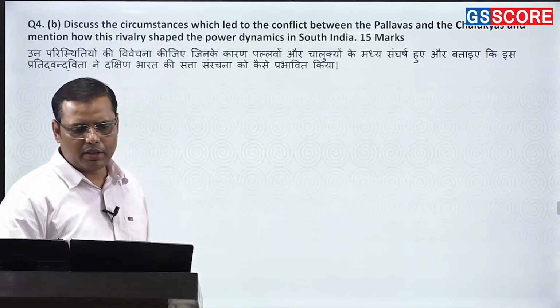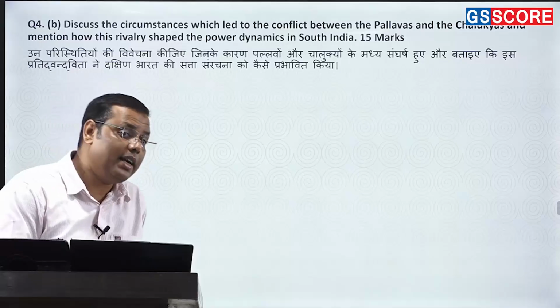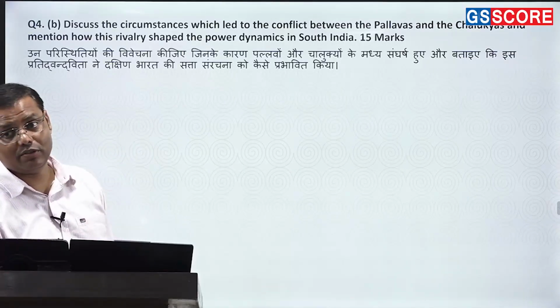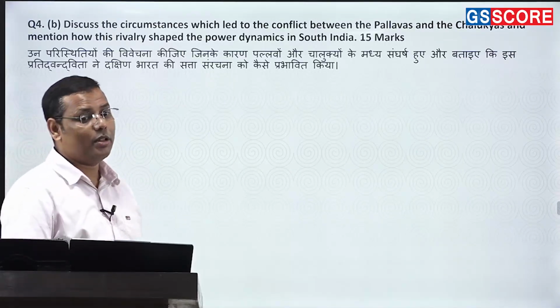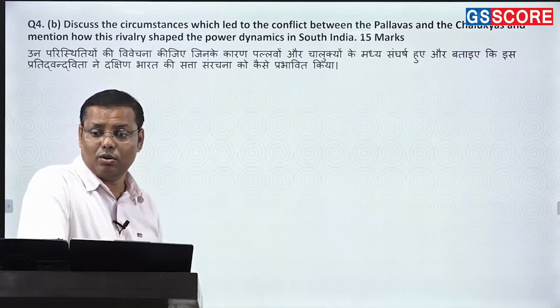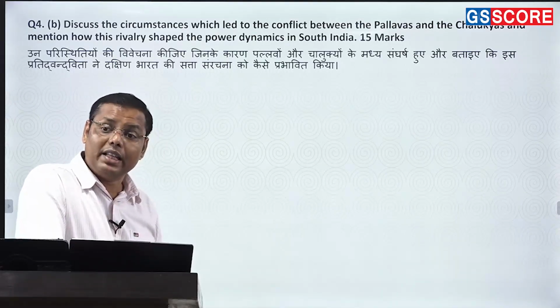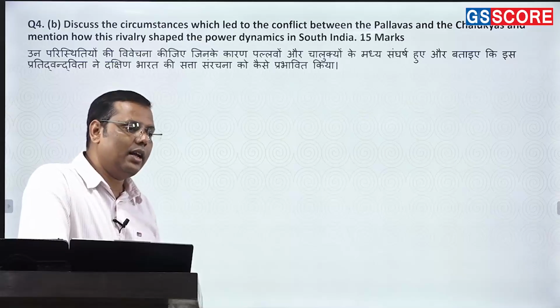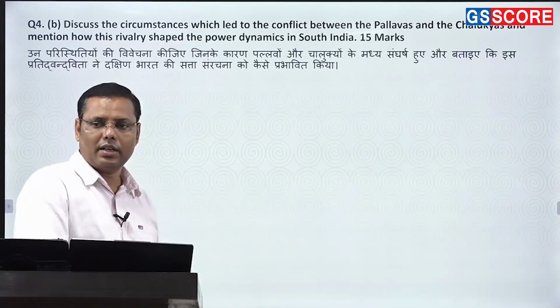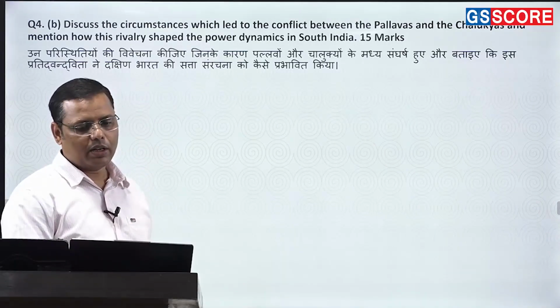That is also one important reason. The third, you can say by that time the Southeast Asian trade was flourishing, right? So both of them wanted to have or exercise greater control over it. So Chalukyas wanted to somehow monetize it. They wanted to make their access to it. On the other hand, Pallavas wanted to keep it precisely under their control. That was also one reason.